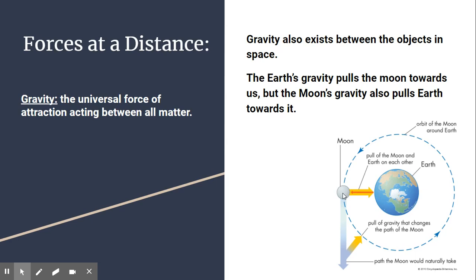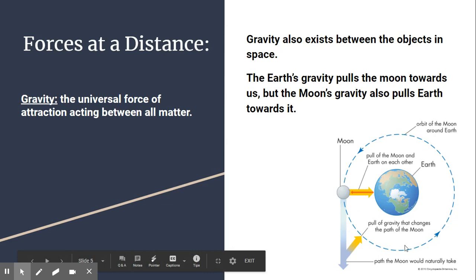Remember Newton's equal and opposite, Newton's third law? Action, reaction. The Earth is pulling the Moon in. The Moon was moving along and entered Earth's gravitational field and starts to get pulled towards the center. This curves the Moon's path and causes it to orbit the Earth.